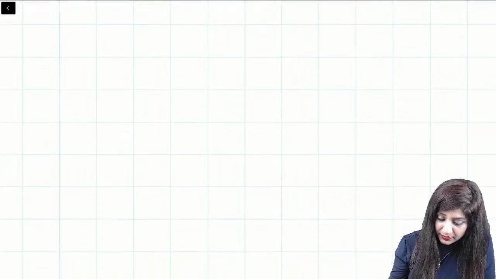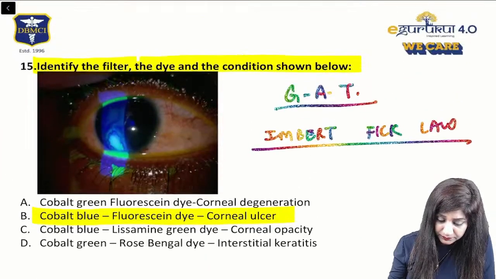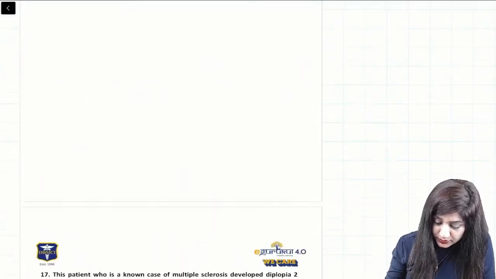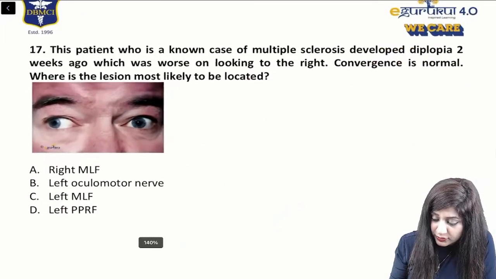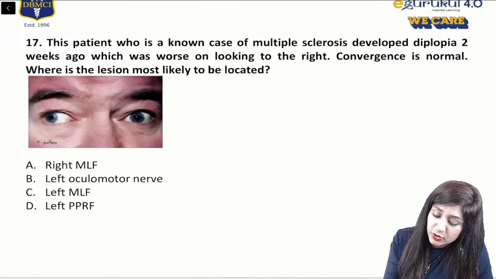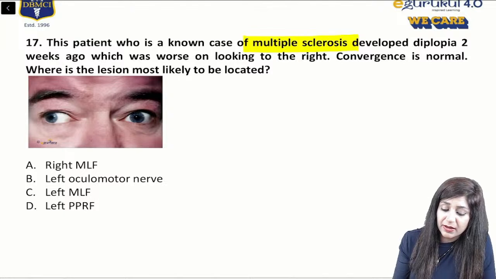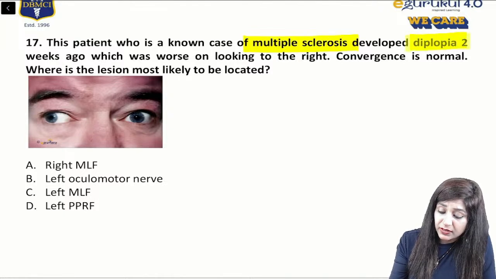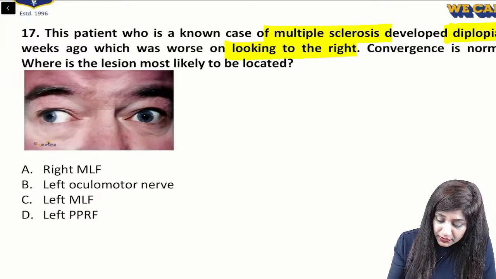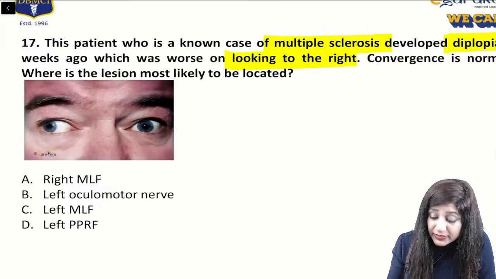Then coming to the next question. So somebody was asking also about this question. The patient who is a known case of multiple sclerosis is coming with diplopia looking towards the right, and convergence is normal. So what is this?